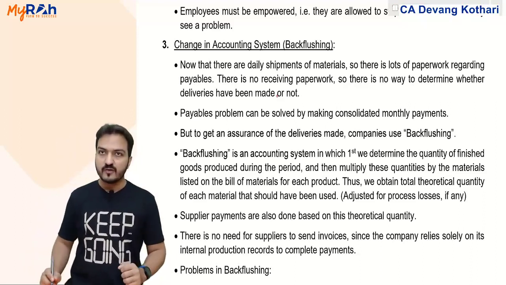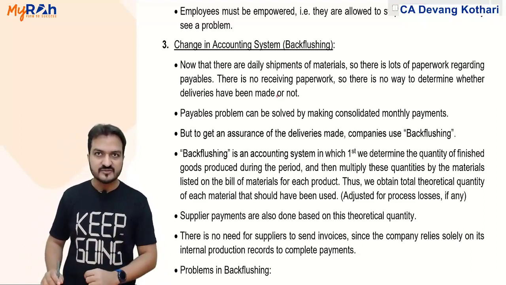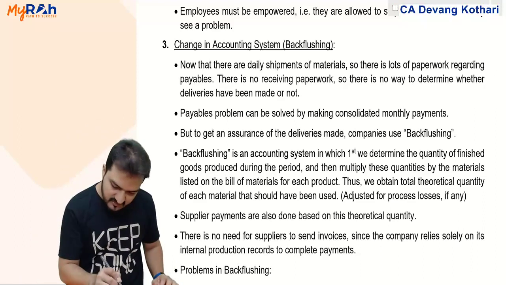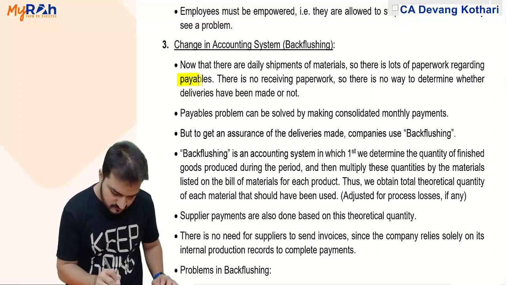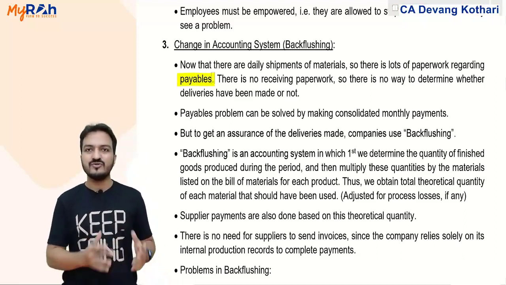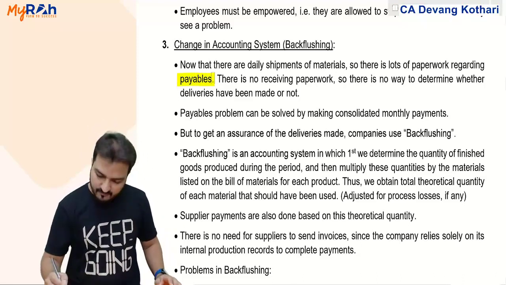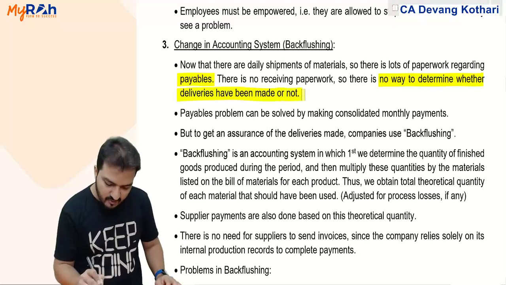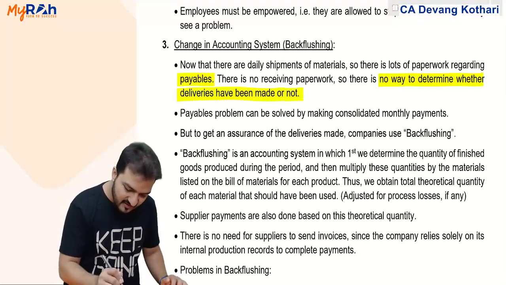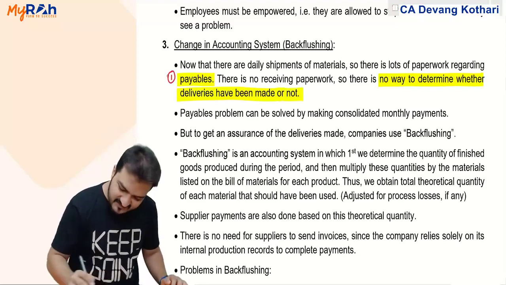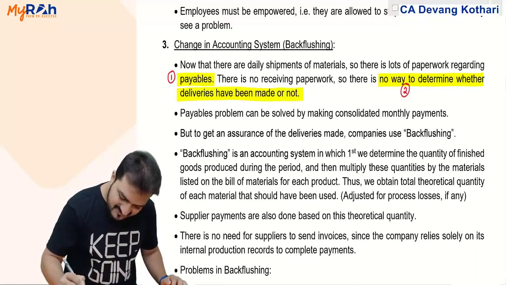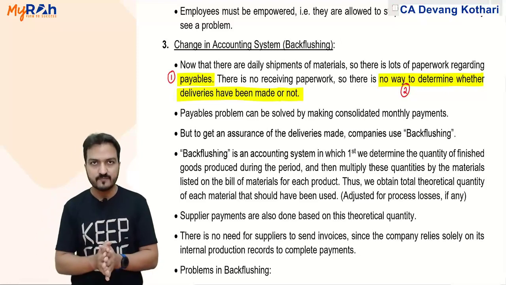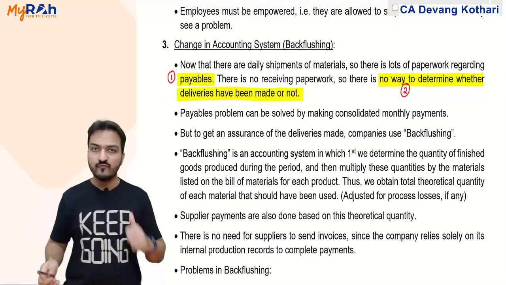Okay, so I can see that there are two problems here. Number one is the problem of payables. Daily payments you have to do, that is a problem. Number two is a problem that there is no way to determine whether deliveries are made or not. The first problem regarding payables is easy to solve. Second problem regarding assuring delivery is little difficult.